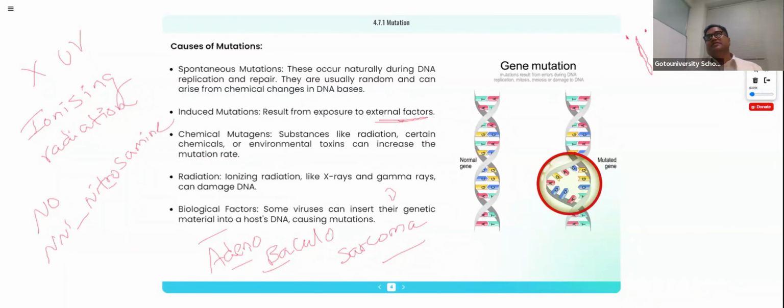Why controlled? Because mutation causes issues for the people working in the lab if they don't follow precautionary measures. The radiations arising from the mutation causing agent cause issues in the body, so we should be very careful with all this activity, right?